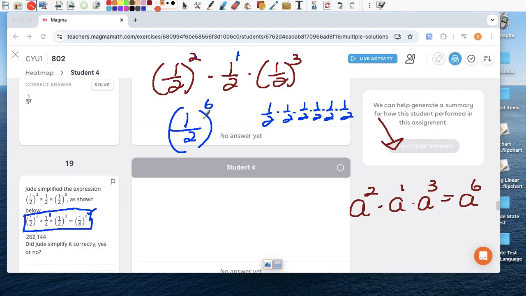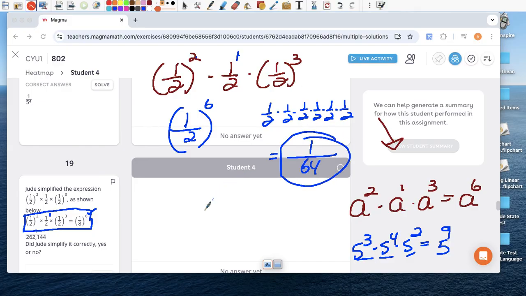So you keep the base, right? Don't do anything with the base. Just like 5 to the third times 5 to the fourth times 5 to the second. What do we do here? We keep the base, which is 5, and we add the exponents. 3 plus 4 plus 2 is 9. Right? Whether it's this or a fraction, the base here is the half. So half was kept, and we added the exponents. So it's 1 over 2 to the 6th power, and if you look at the numerator, it's 1 times 1 times 1 times 1, which is just 1, and then 2, 4, 8, 16, 32, 64. So your final answer should have been that.